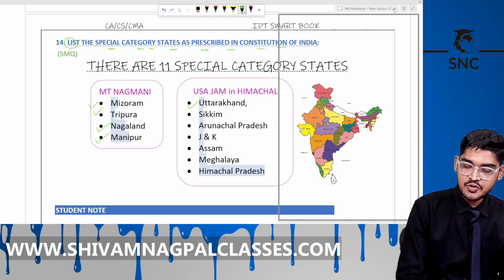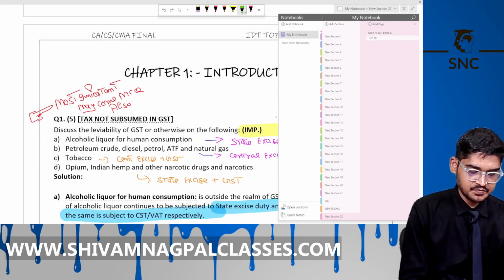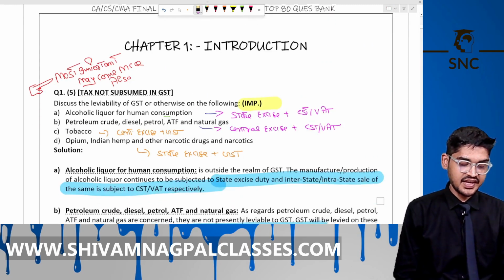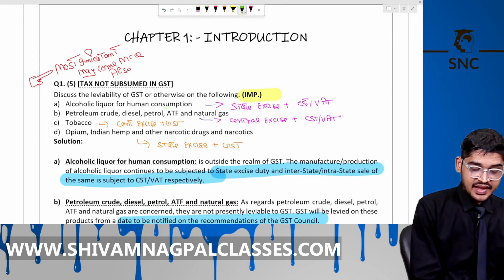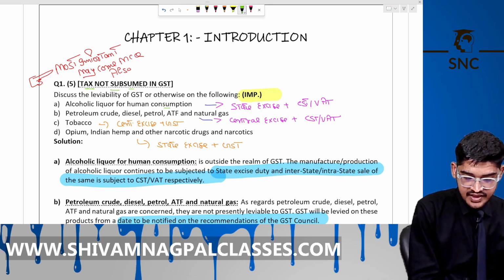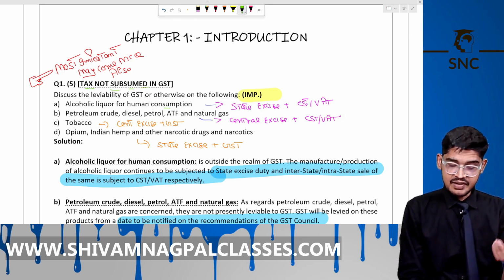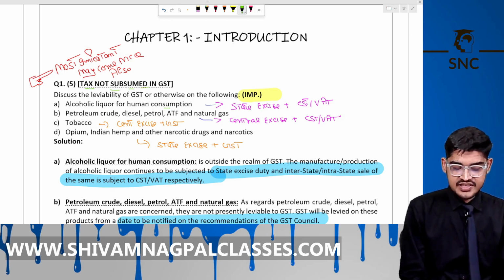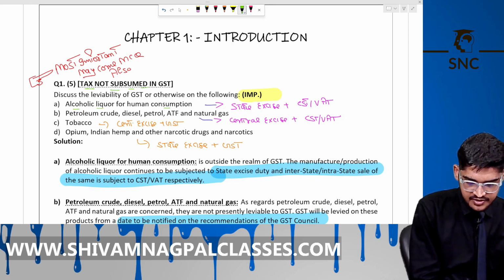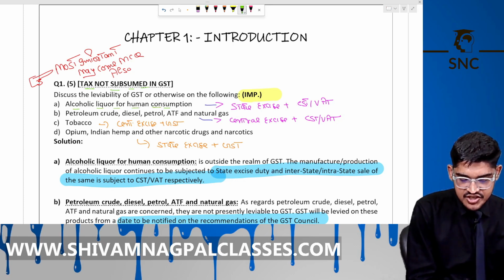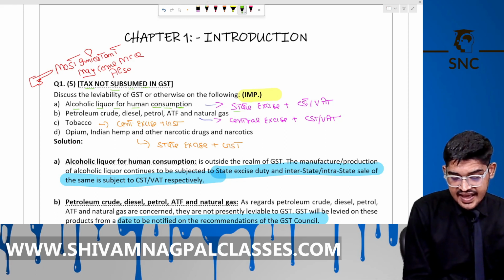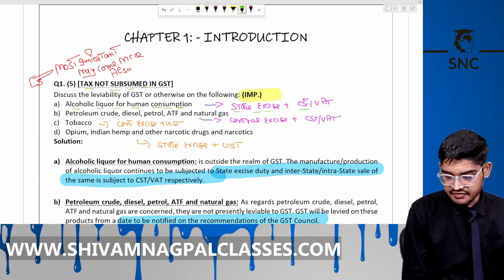Now, let's do the important questions. Top 80 questions, Chapter number 1. Now, see here. Question number 1: taxes not subsumed in the GST. Discuss the liability of GST on these products. Alcohol, liquor for human consumption is not covered under GST. So on it, state excise will be levied, plus CST and VAT.